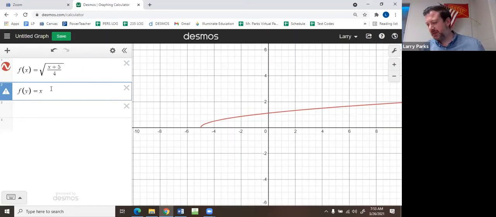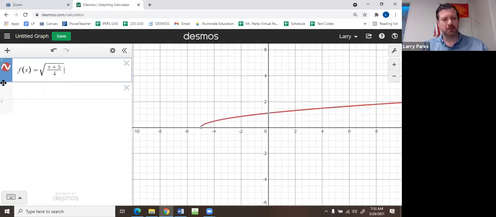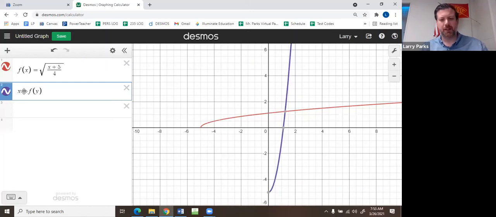I'll have to look in one of my old previous videos, but there's a way to get the inverse. I can't remember what the notation is here. That was f of y equals x. Or is it x? Yeah, that looks like the inverse. Okay, I figured it out.